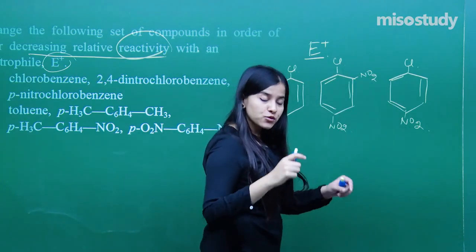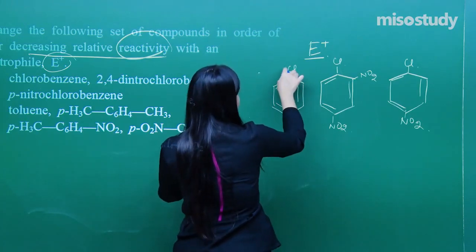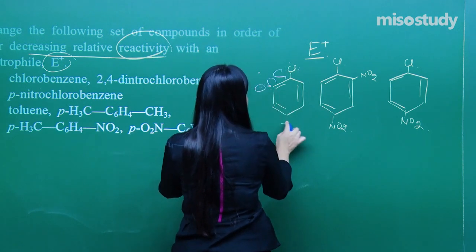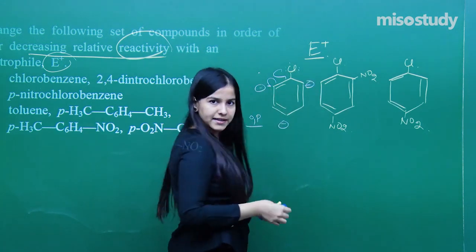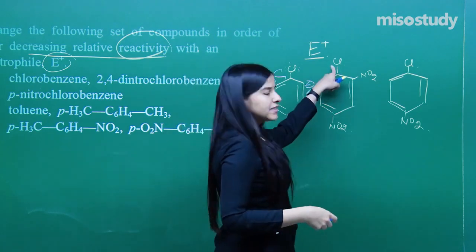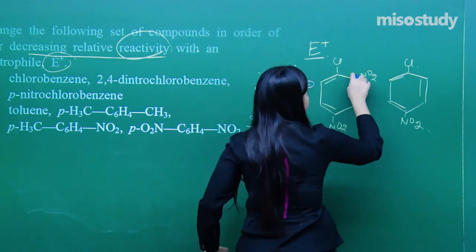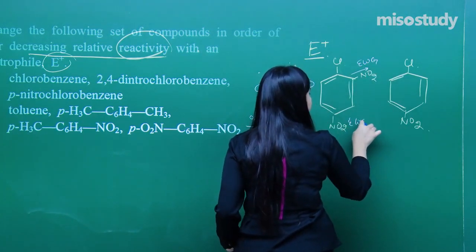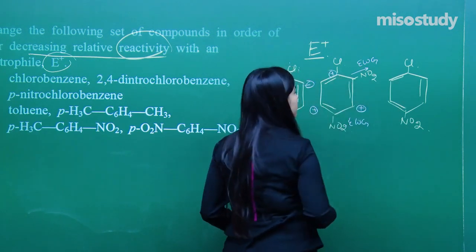Electrophile is again a species which will be searching for electrons. Here, this chlorine will be involved in resonance, thereby generating negative charges, so this is ortho-para directing. This chlorine is also ortho-para directing, but what do you see over here? You see electron withdrawing groups, and these will be generating positivities on these positions.